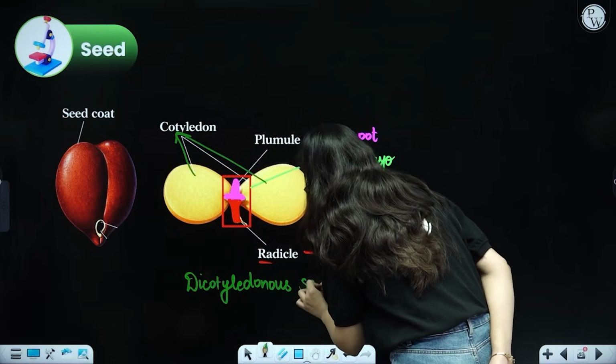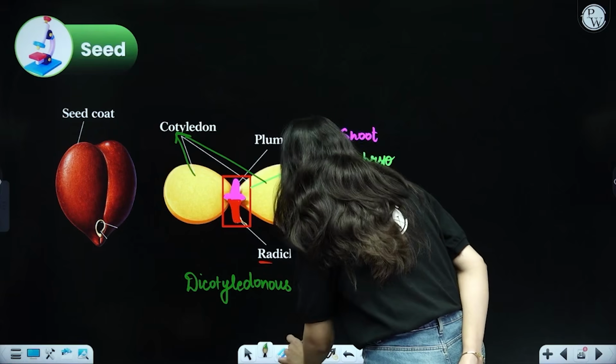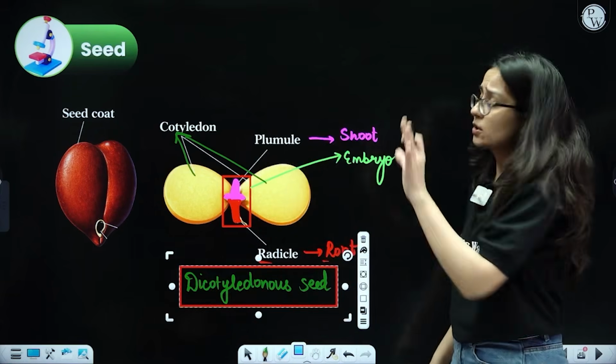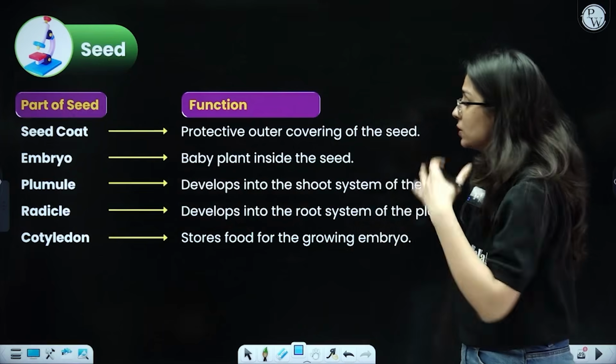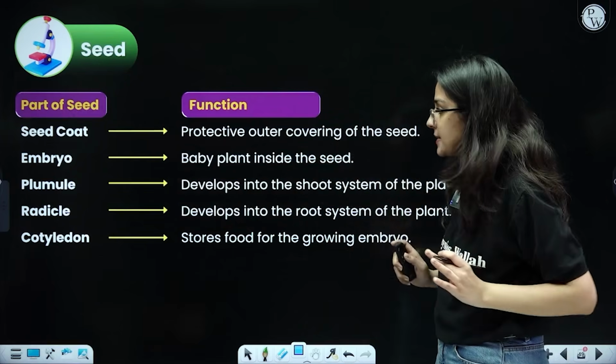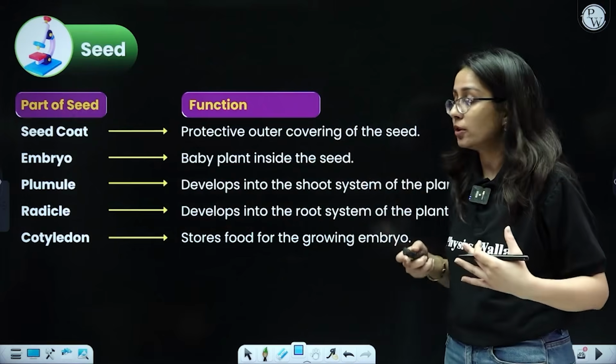This is a dicotyledonous seed, okay? Because it has two cotyledons. This is how simple it is. Now coming to the parts of seed, seed coat, protective covering. Embryo is the baby plant inside the seed that will actually form into a whole new plant.